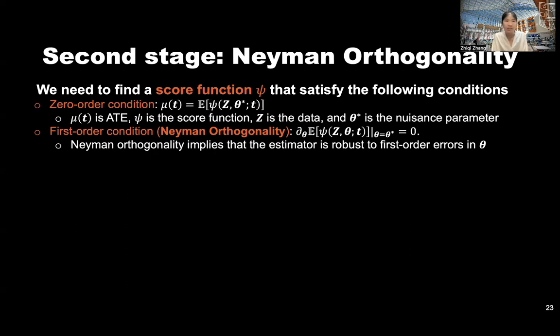And the second one is the Neyman orthogonality, meaning that the derivative of the expectation of this score function with respect to theta, when theta is around its true value, will be zero, which implies that the estimator is robust to first order errors in theta.